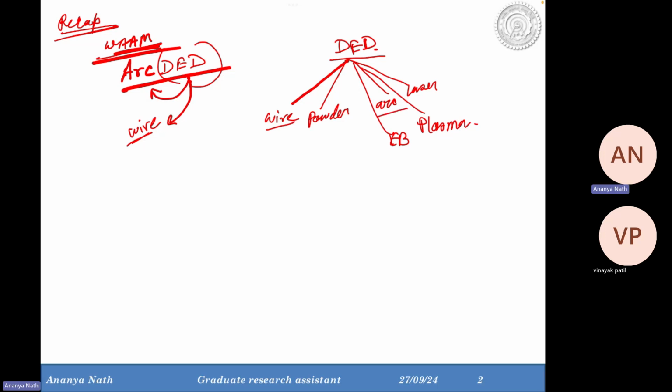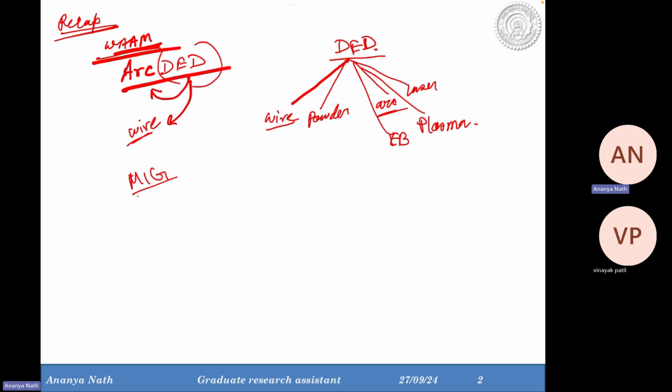So in wire arc DED, you can have the process physics as TIG, tungsten inert gas welding, or MIG, metal inert gas welding. In the MIG process, we use a consumable electrode, similar to MIG welding, where you have a consumable electrode from which the wire will get deposited in droplet form.